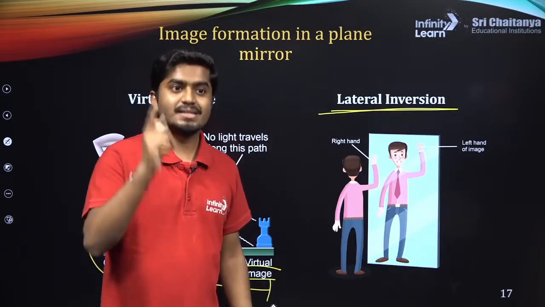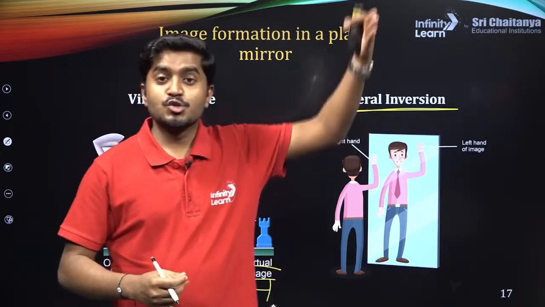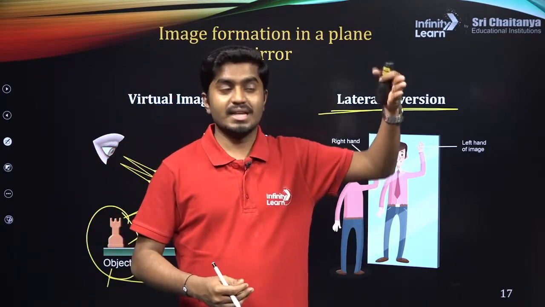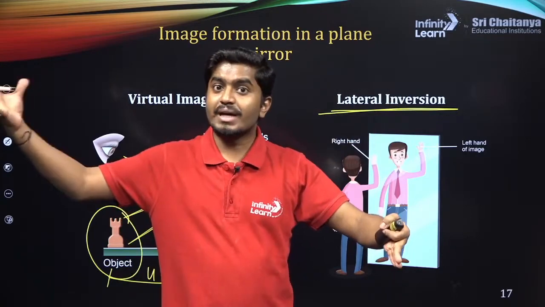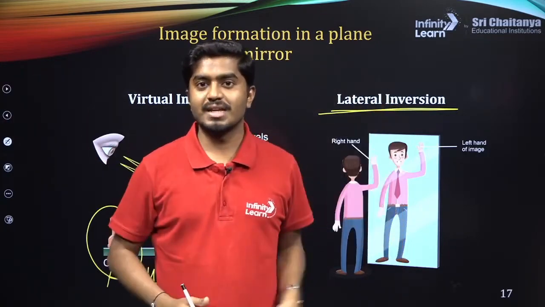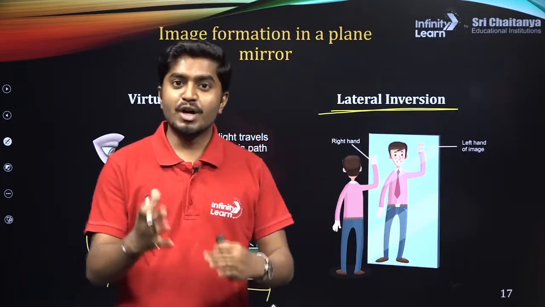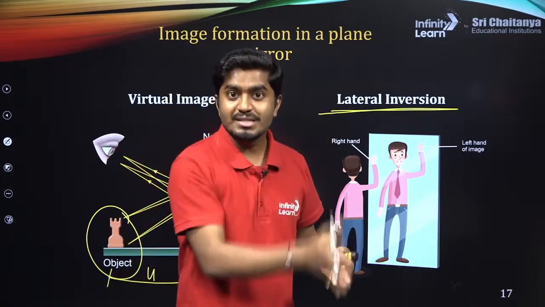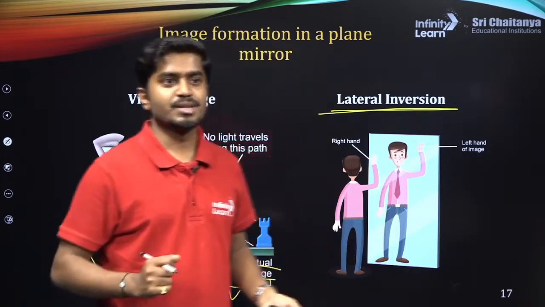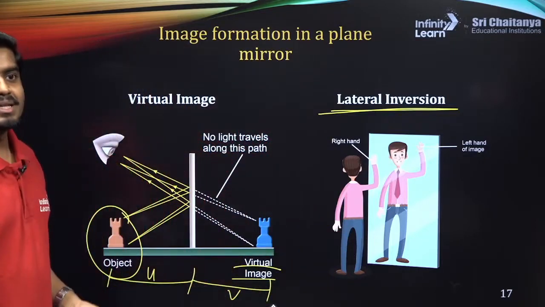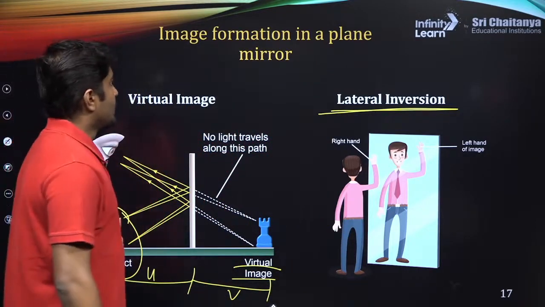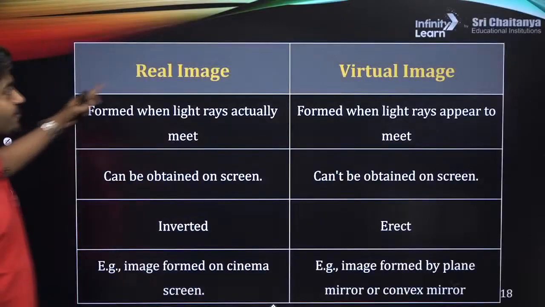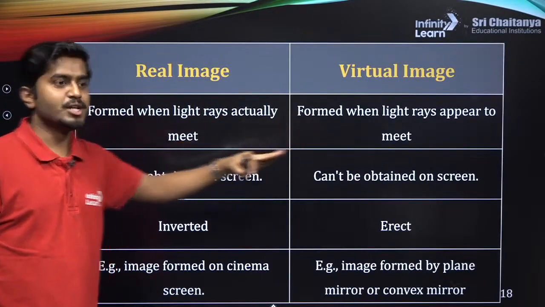Understood? Yes, a real image is visible. If you put up a screen, then you can get the image on the screen. A virtual image you cannot get on the screen. Clear? Yes, Mohammed, correct.